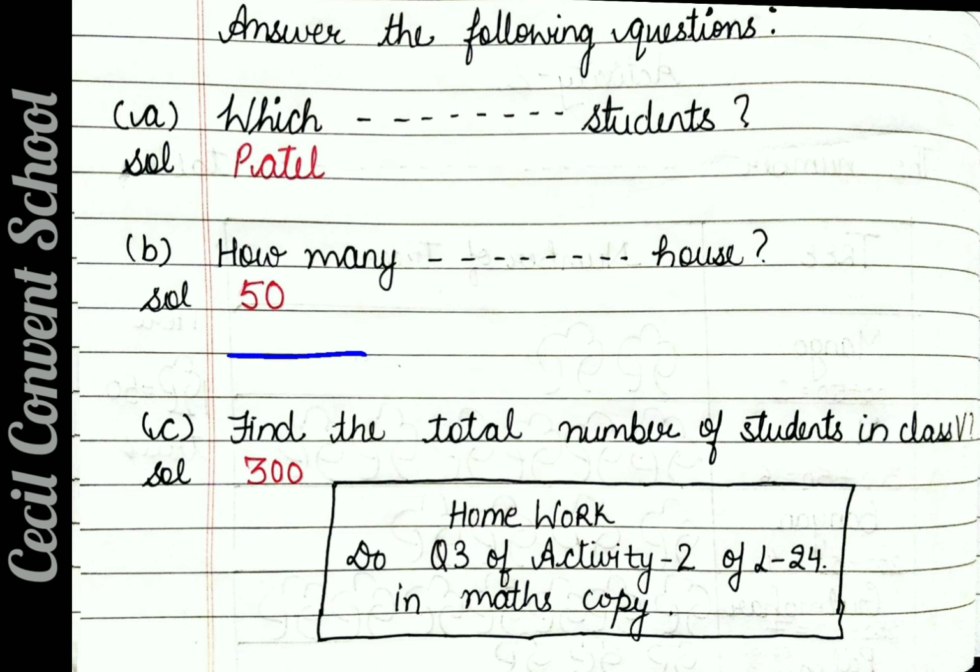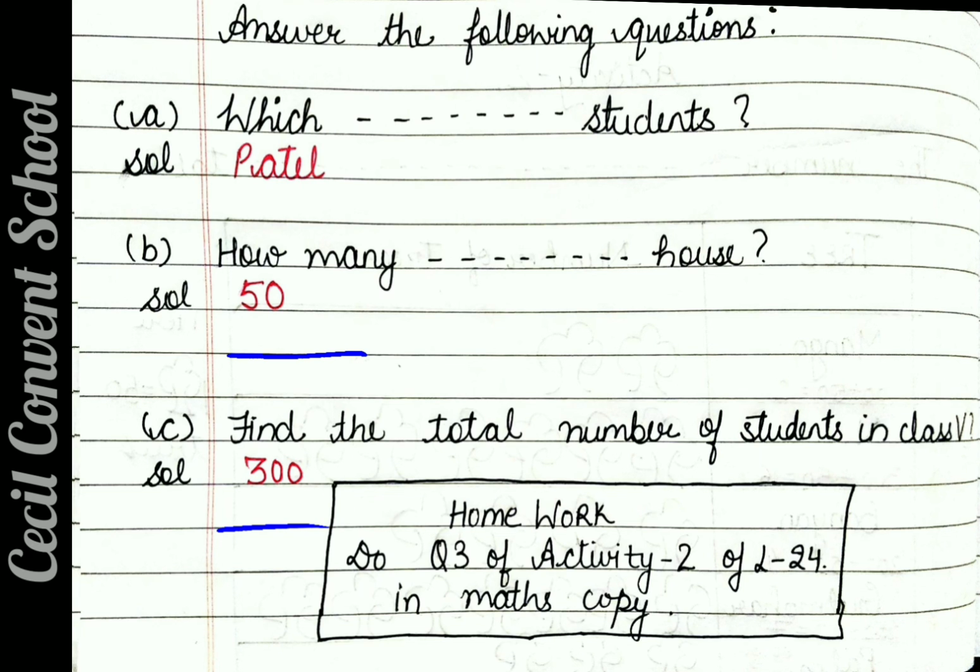Clear? In part C they are saying, find the total number of students in class 5. In class 5 how many students are present? You have to add all these students. Means you have to add Nehru's number, Gandhi's number, Patel's number, Naidu's, Shastri's number, all. Means 60 plus 50 plus 70 plus 55 plus 65. Answer comes 300.